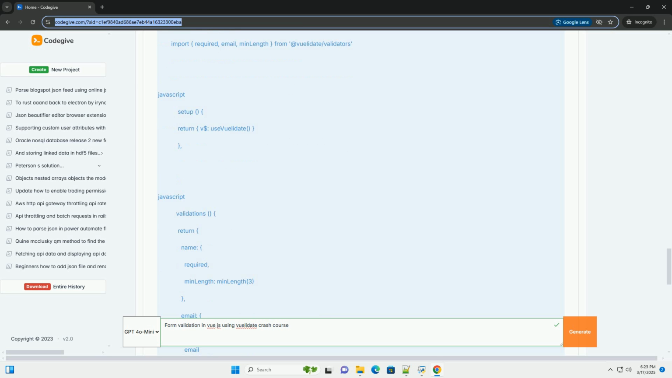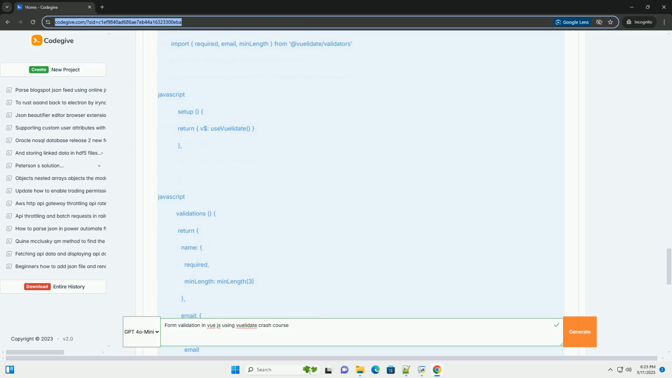6. Available validators. Vuelidate provides a range of built-in validators. Here are some of the most common ones. required, the field is required. minLength(min), the field must be at least min characters long. maxLength(max), the field must be no more than max characters long. email, the field must be a valid email address.